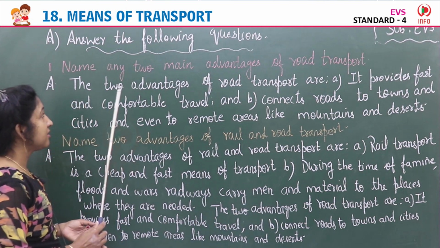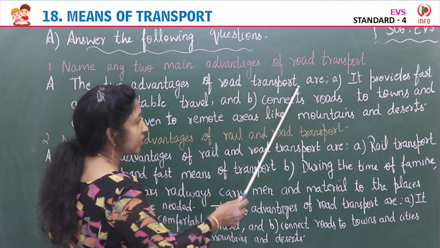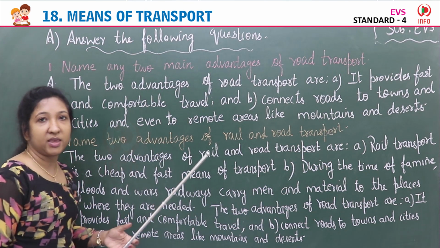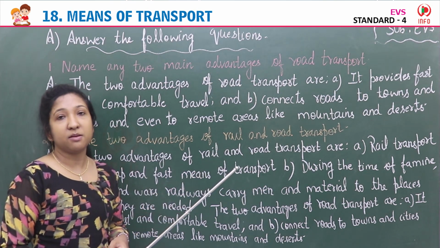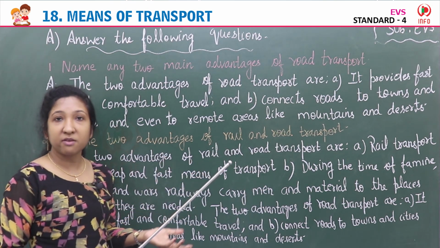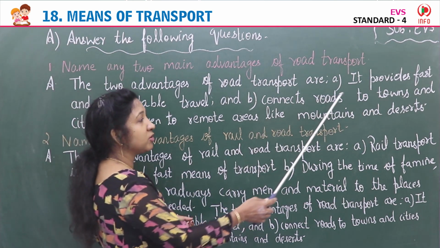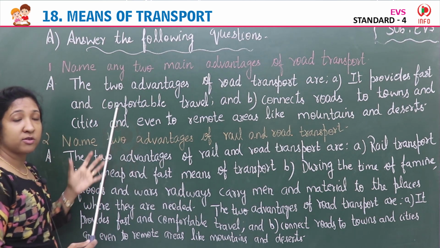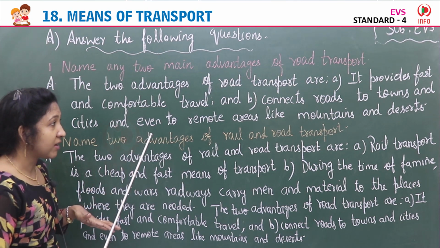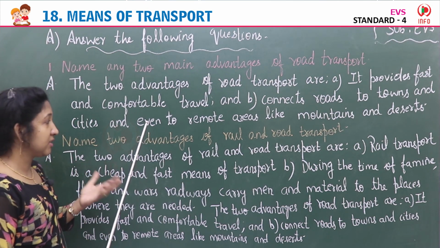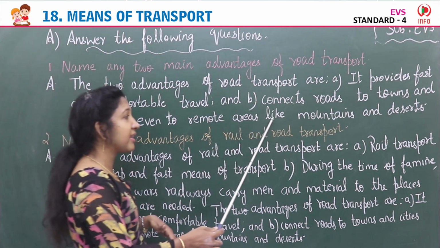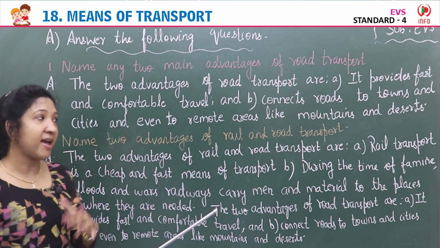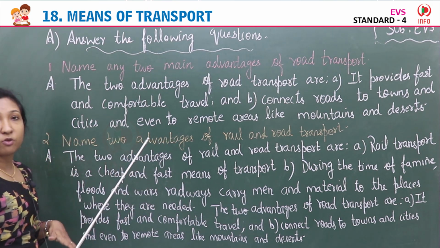Yes, the answer is, the two advantages of road transport are: A, it provides fast and comfortable travel. People are comfortable by road transport, fast also. B, connects roads to towns and cities. People can go to different towns and cities because roads are connected. So by road transport they can travel to towns and cities, and even to remote areas like mountains and deserts, because roads are there up to the remote areas. Yes, these are the advantages of road transport.